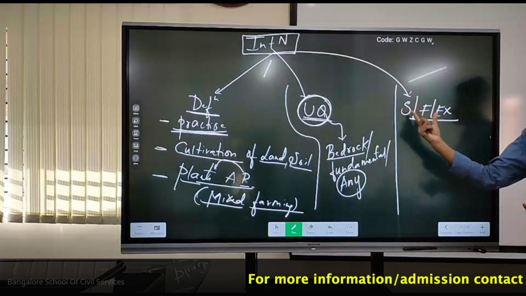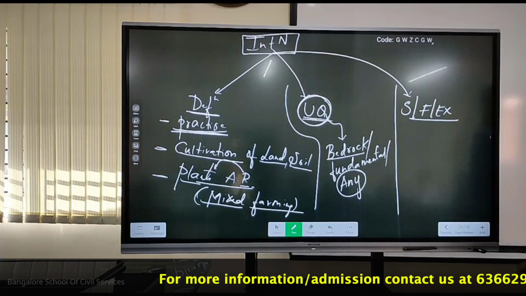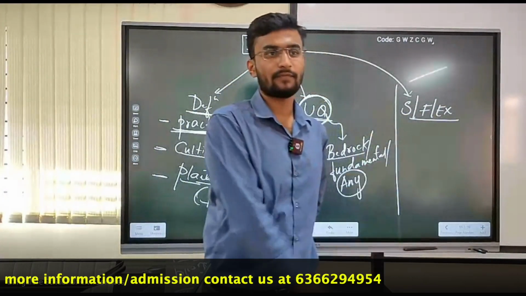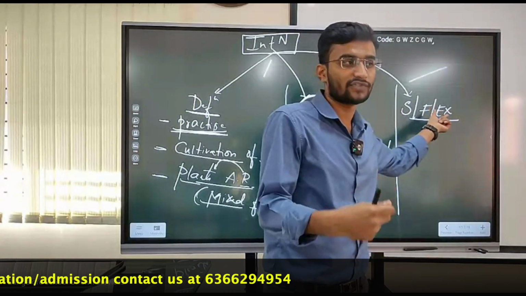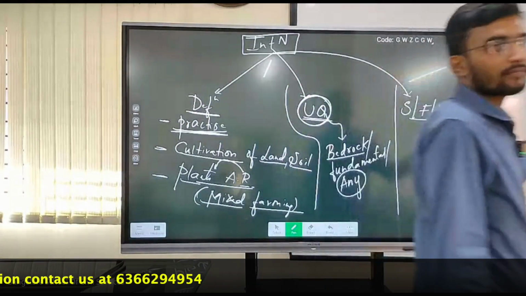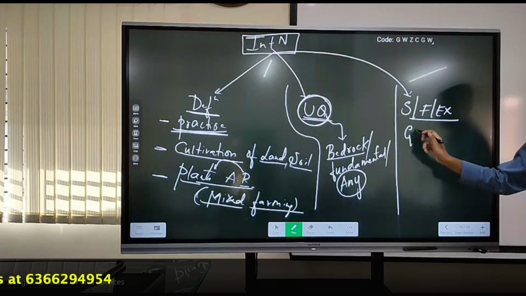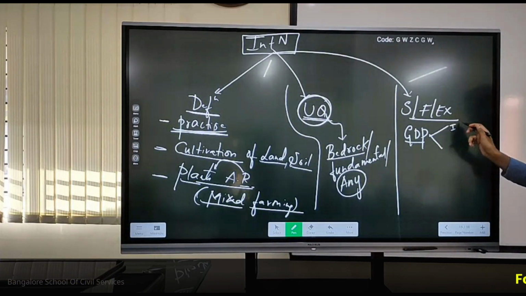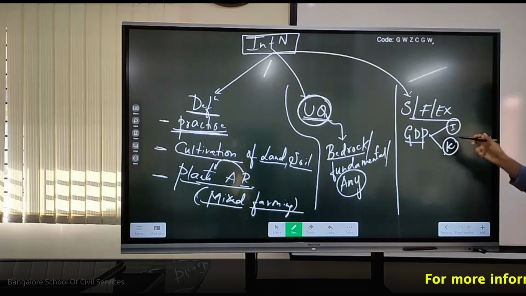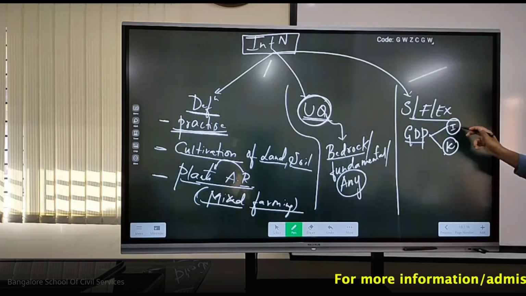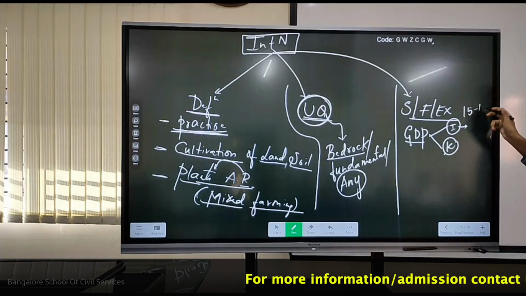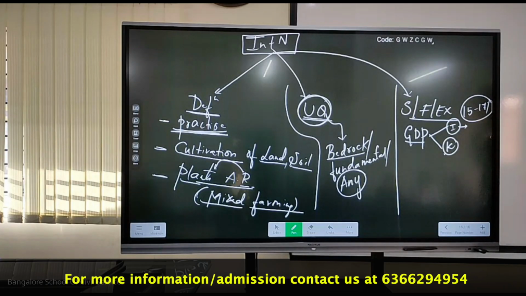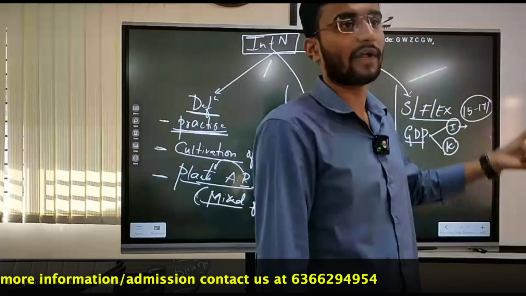Third one is stats or factual examples. What can be stats? Can we talk about contribution towards GDP? Contribution of agriculture towards GDP. With respect to Indian GDP, how much is it contributing? It is contributing 15 to 17% to Indian GDP. 15 to 17% of GDP comes from agriculture out of 100.